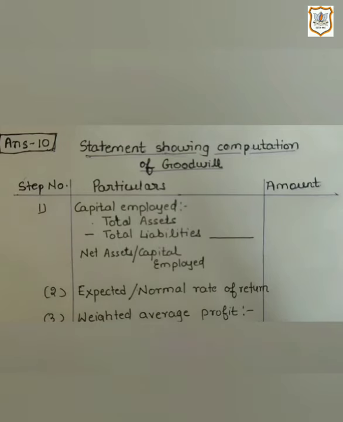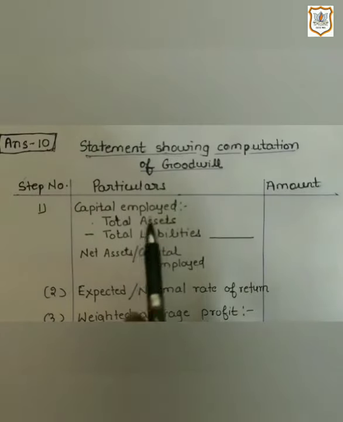So here's the solution. Here first we need to find out the capital employed, and we know the formula for capital employed, that is total assets minus total liabilities. So here in the question we have been given information on both things.